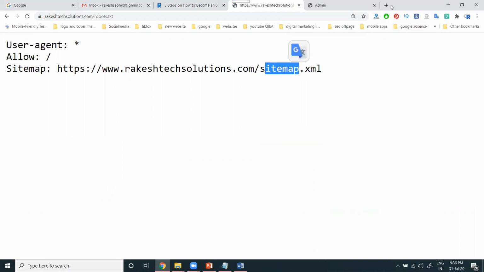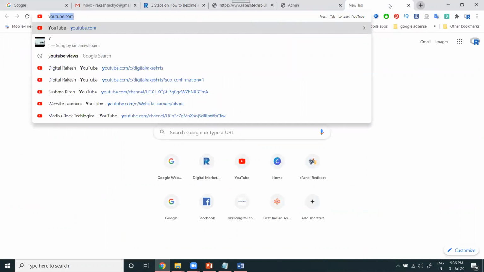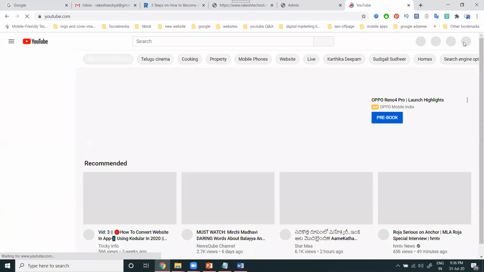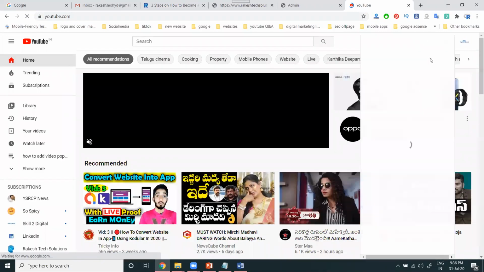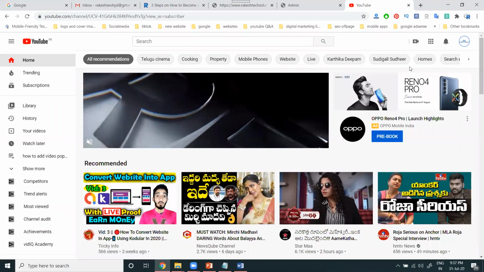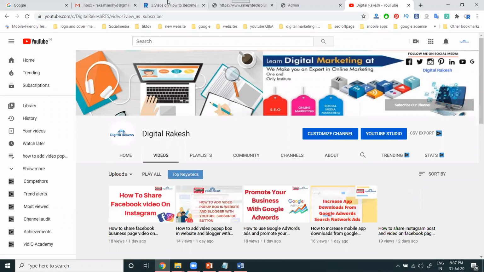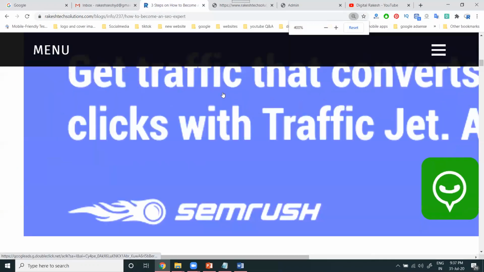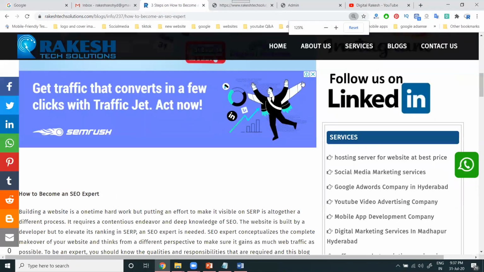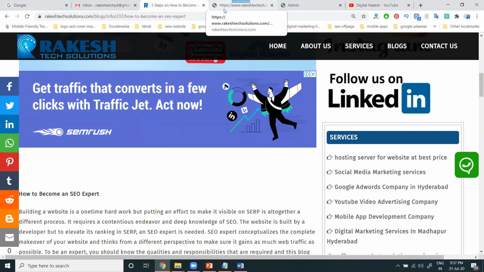If you want to learn everything about how to add this, you can go to my channel, Digital Rakesh, where I upload topic-wise videos. We can follow the instructions in these videos. Everything about the XML sitemap is there. If you want to learn in detail, you can go to my website blog, where I'm writing all the information. How we can do the SEO for a particular website and optimize it is very, very important.